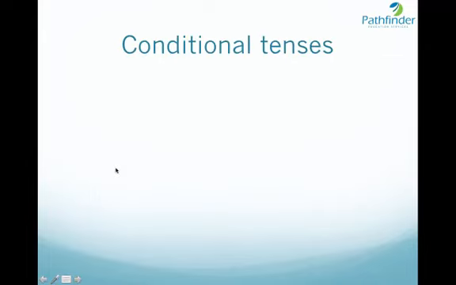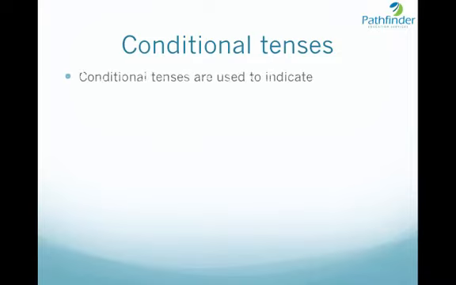Conditional tenses are used to indicate hypothetical events. Either these are events which are not likely to happen in future, or these are events which did not happen in the past. Or sometimes they are also used to indicate events which are based on a cause. So these sentences also indicate causal connections. So there is a cause followed by an effect. Let us see how to construct such conditional sentences.